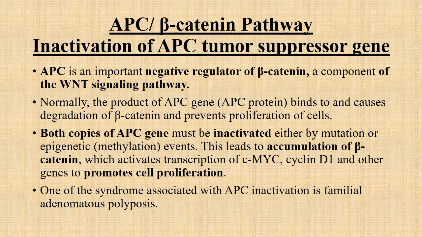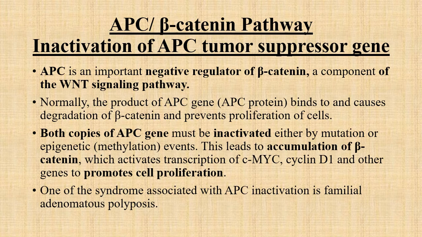But here both copies of the APC gene are inactivated, either by mutation or by an epigenetic event, most commonly methylation. Both lead to accumulation of beta catenin, which activates the transcription of CMYC, cyclin D1 and other genes to promote cell proliferation.